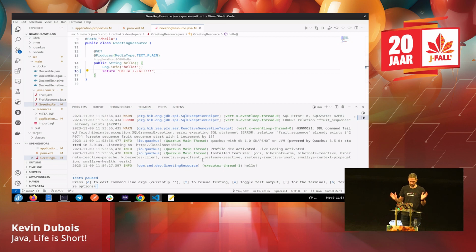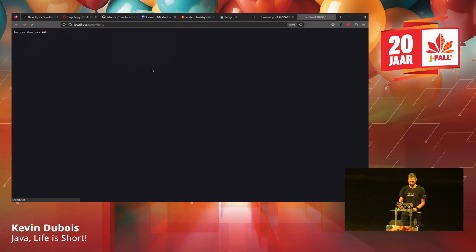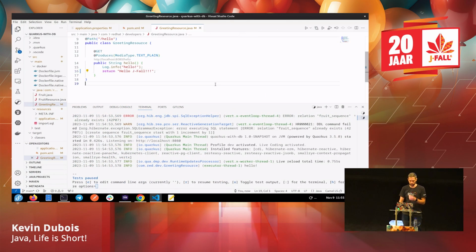And I'm not making any changes, right? So I just changed the code. So if I refresh now, we can see that we immediately have that change. So I didn't need to recompile and redeploy. This just happens on the fly, which is really handy, I think, with Quarkus. Also because it doesn't reload everything, right? It just reloads what it sees has changed.